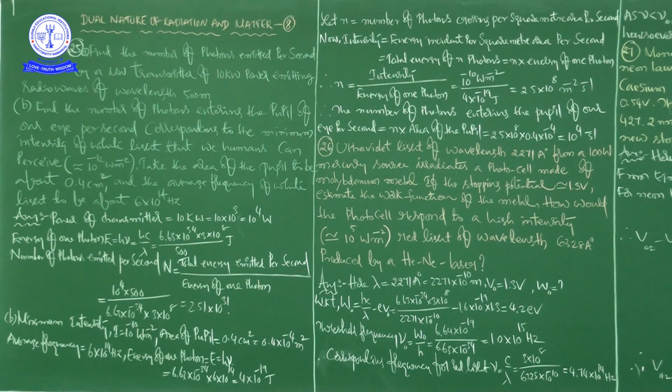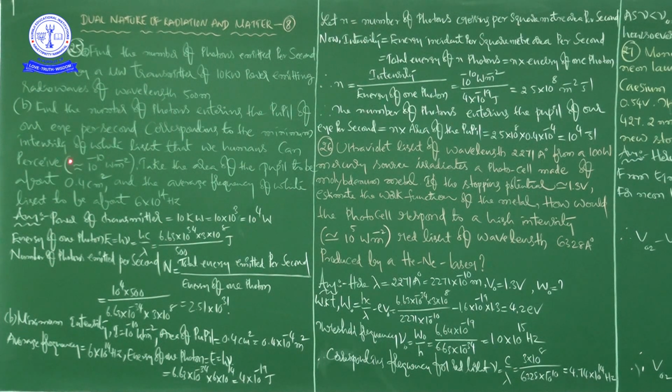10 to the power of minus 10 watt per meter square, the value they have given. Observe carefully, 10 to the power of minus 10 watt per meter square.